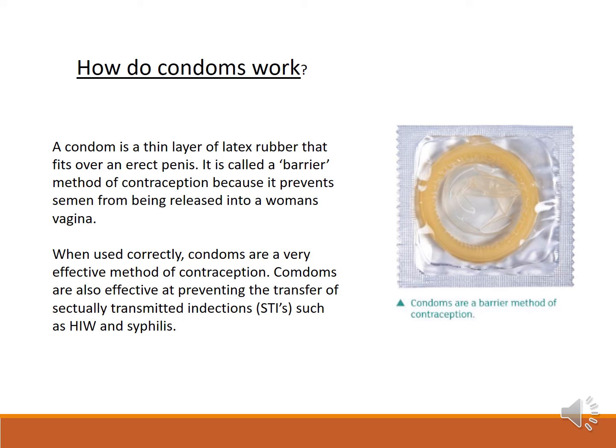And the other really good thing about condoms is that they prevent the transfer of sexually transmitted infections such as STIs. So condoms are a really good method of contraception because they stop the transfer of sexually transmitted infections, but also because they stop unwanted pregnancies. So they're taken out of a packet and unrolled onto an erect penis before sex happens.